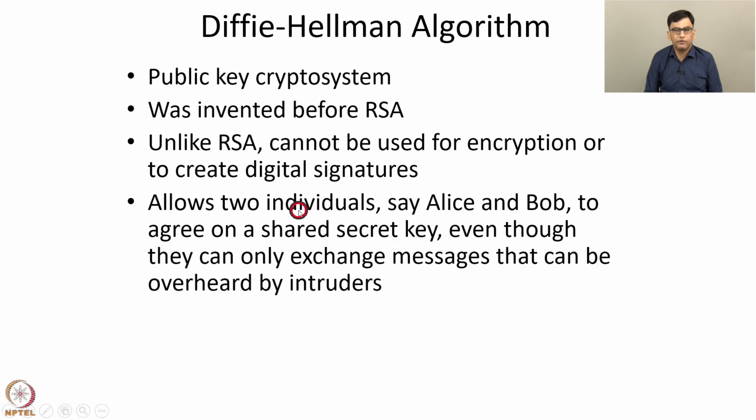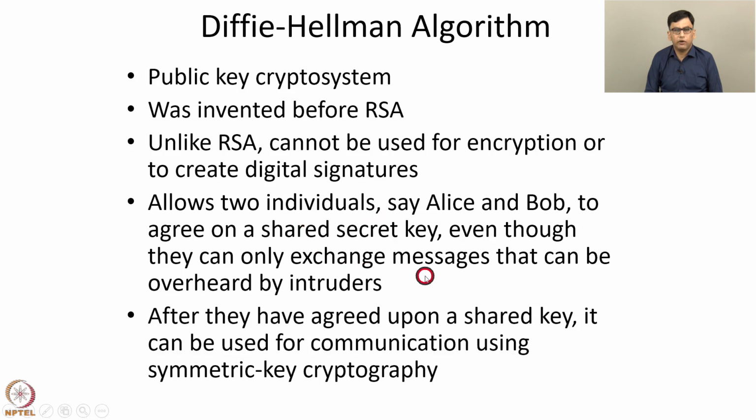However, the utility of Diffie-Hellman is that it allows two individuals, say Alice and Bob, to agree on a shared secret key, even though all the messages exchanged by Alice and Bob over a network can be overheard by intruders. So, Alice and Bob are connected by a network, and any message sent by Alice or Bob can be overheard by an intruder. Despite this, the Diffie-Hellman algorithm allows Alice and Bob to agree on a shared secret key. The only communication that Alice and Bob can do is over the channel, and this channel can be intercepted by intruders. We will now discuss Diffie-Hellman, which allows Alice and Bob to agree on a shared secret key in this context.